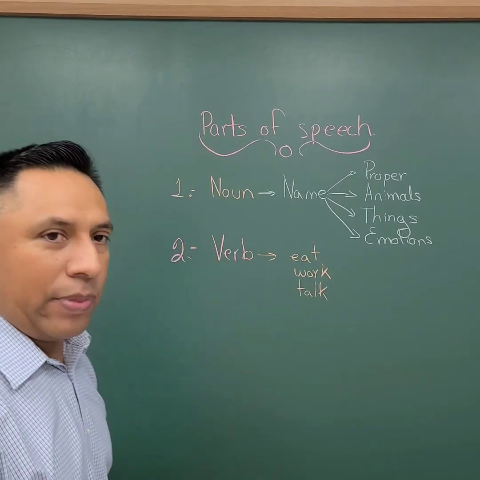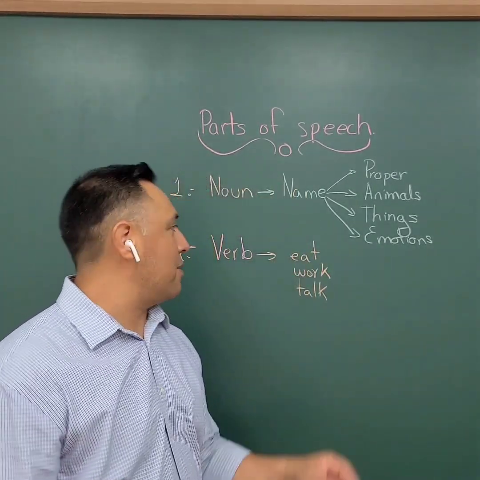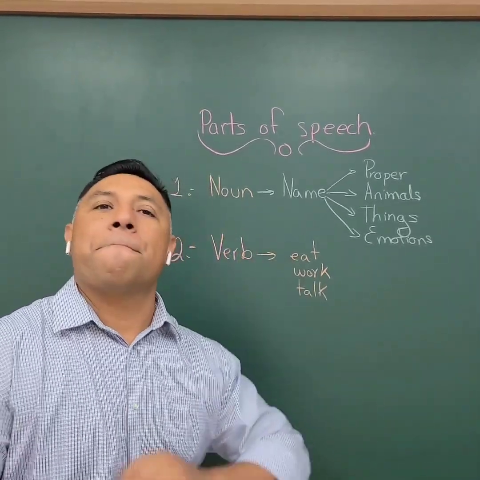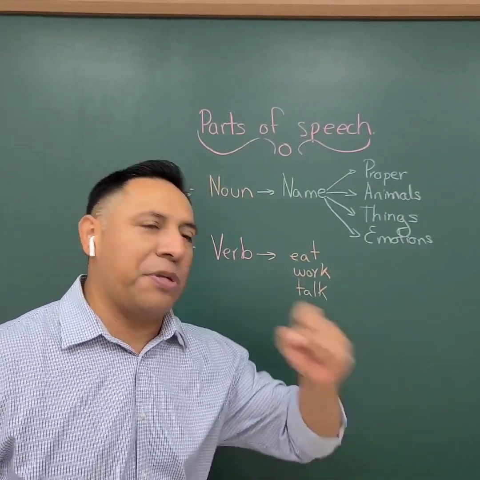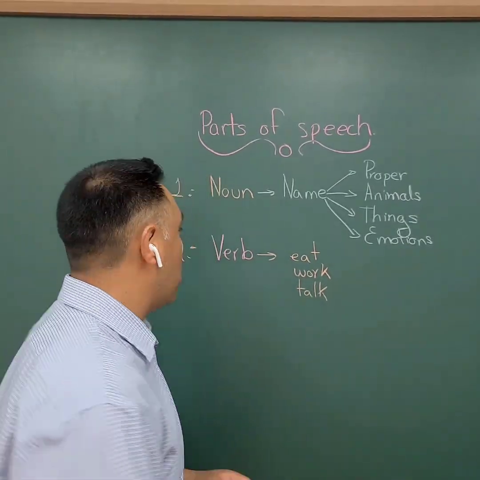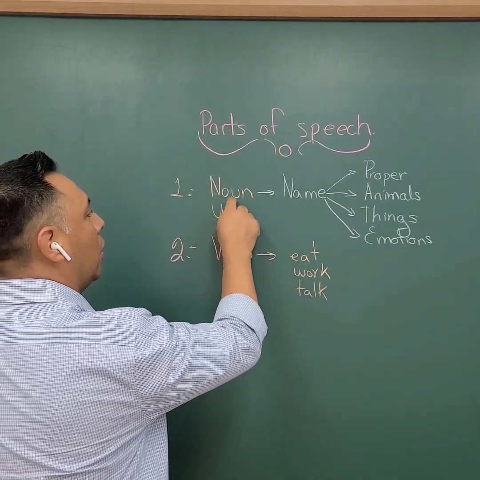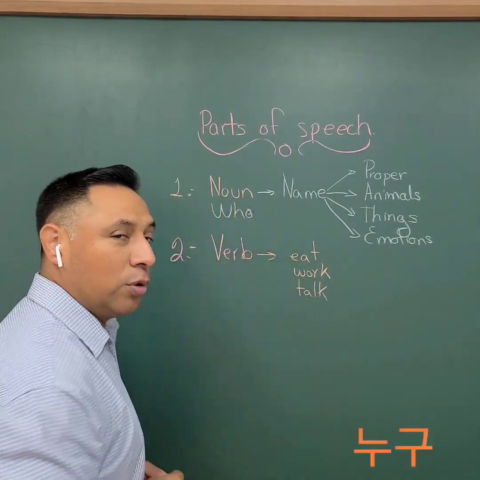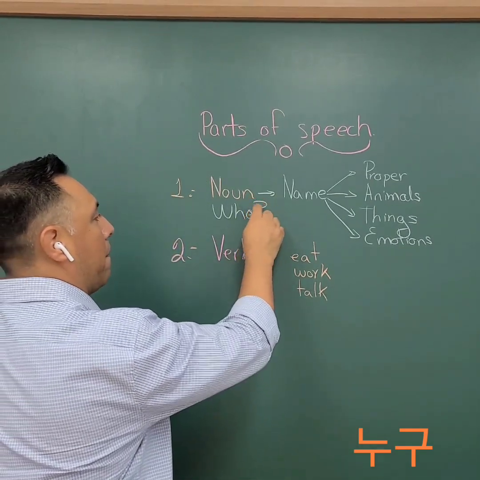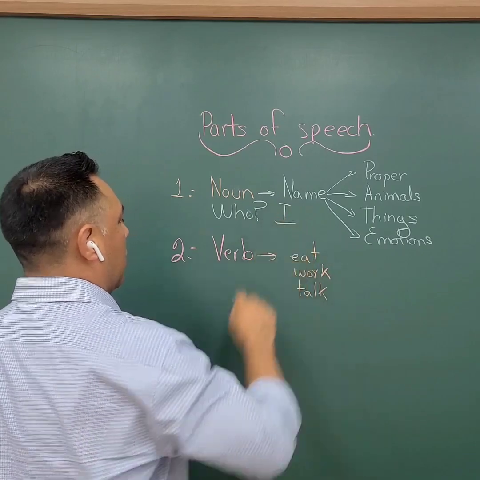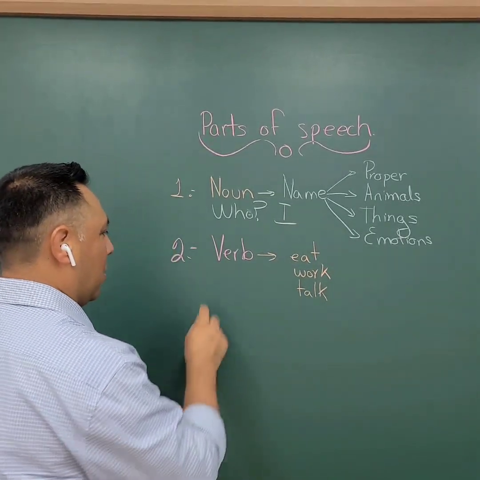Now we have these two. The two most important parts of the sentence, we can already have a sentence. Like, I eat, boom, finished. Very simple, basic structure. We say, who, 누구, who, I. What?